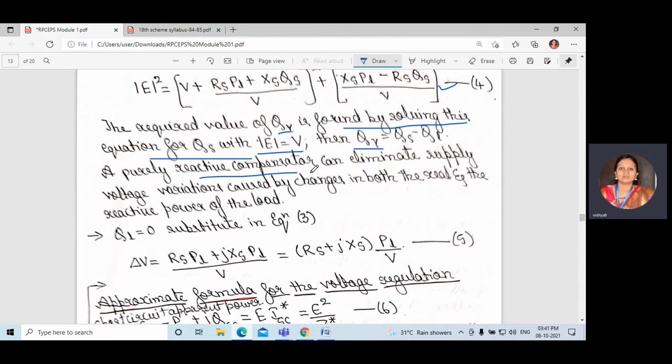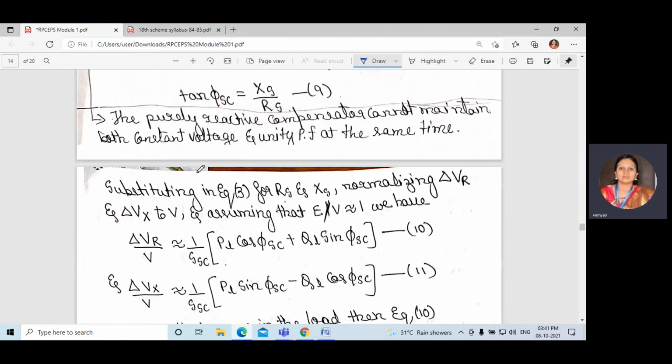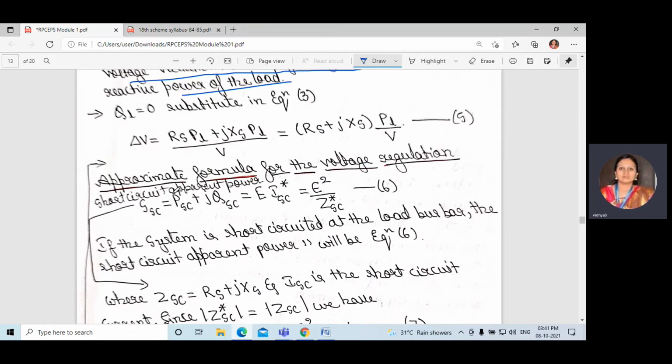A purely reactive compensator can eliminate supply voltage variations caused by changes in both the real and reactive power of the load. Also, a purely reactive compensator cannot maintain both constant voltage and unity power factor at the same time.